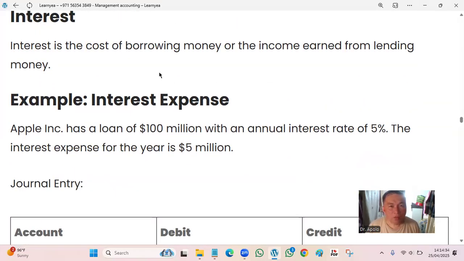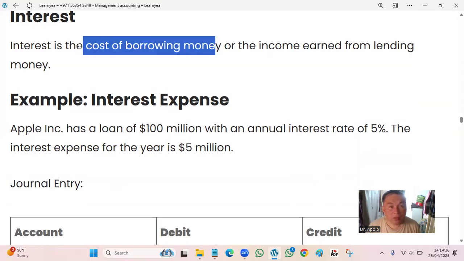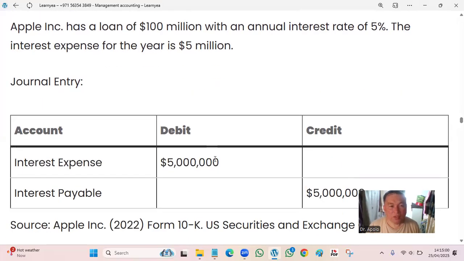Interest is the cost of borrowing money. That's how investors make money, or the income earned from lending money. Example, Apple has a loan of 100 million with an annual interest rate of 5%. The interest expense for the year is 5 million, 5% annually. So 0.05 times 100 is 5. So the journal entry could be like this. Interest expense, that is debit, because you're going to pay, going out from your pocket. Interest payable, because this is cash, credit.